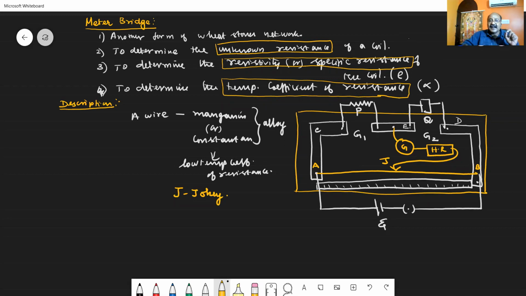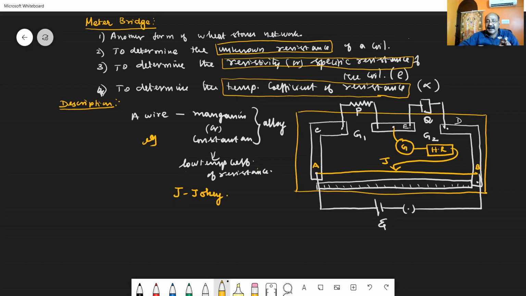We have to consider a wire made of an alloy which has a low temperature coefficient of resistance. That is, when you are supplying current through that wire, the wire will get heated up. Because of that, the resistance should not increase considerably. For that, we are taking a wire which has a low temperature coefficient of resistance.